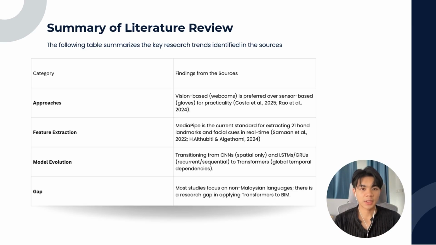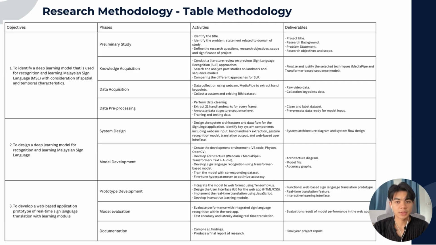The following table summarizes the key research trends identified in the sources. Firstly, the approaches. Vision-based webcam is preferred over sensor-based gloves for practicality. And then the feature extraction. MediaPipe is the current standard for extracting 21 hand landmarks and facial cues in real time. And then model evolution, transitioning from CNN, which is spatial only, and LSTM/GRU, which are recurrent or sequential, to transformer, which captures global temporal dependencies. And lastly, the gap. Most studies focus on non-Malaysian languages, and there is a research gap in applying transformers to BIM.